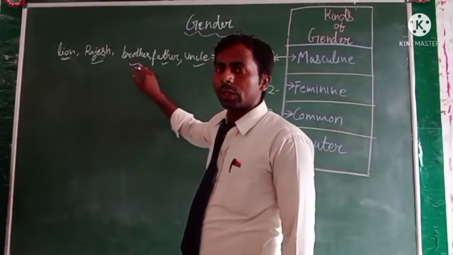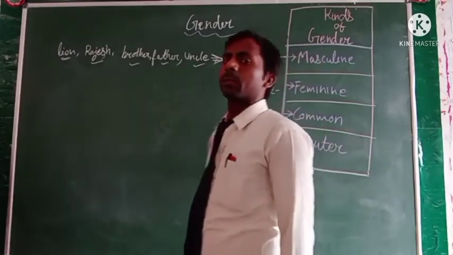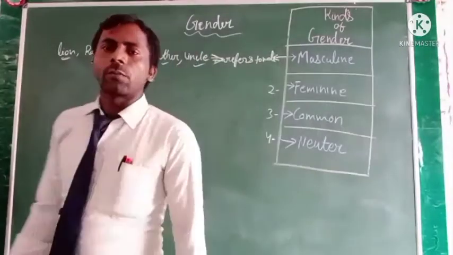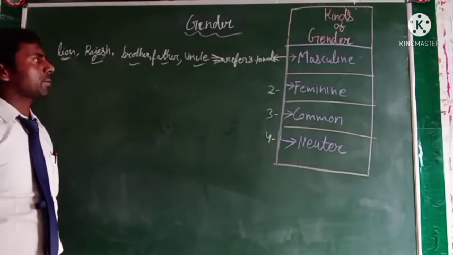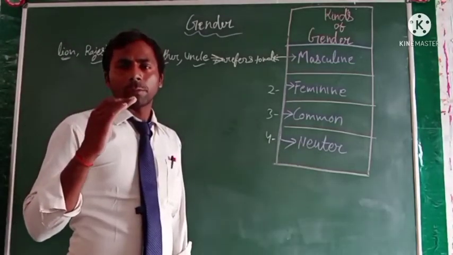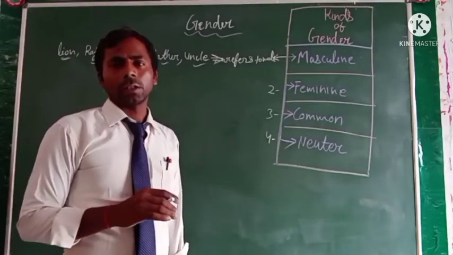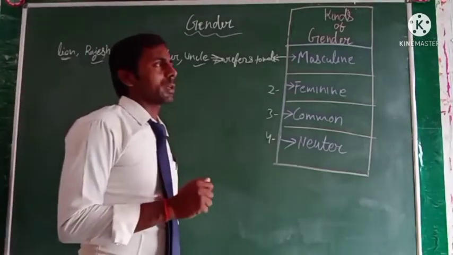Okay, these types of words refer to the male, and this male person or animal will be masculine gender. Clear? So we can define the masculine gender in a simple way.